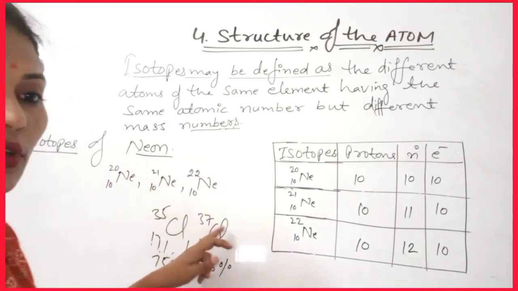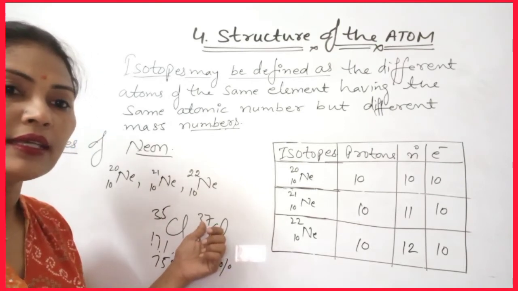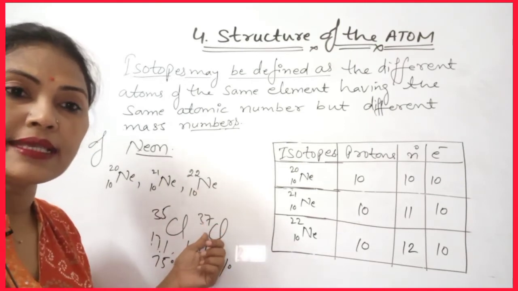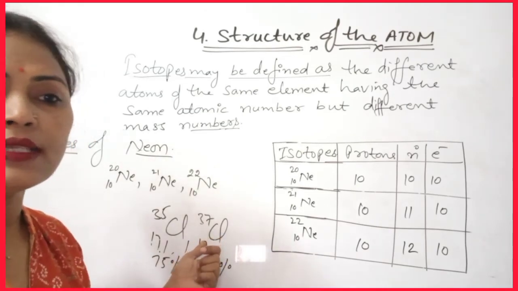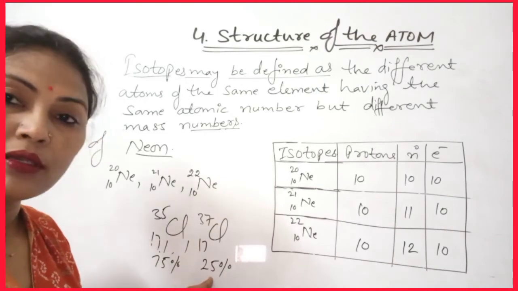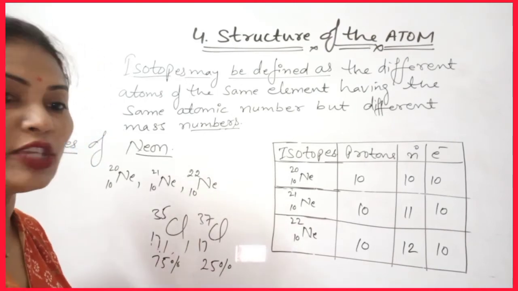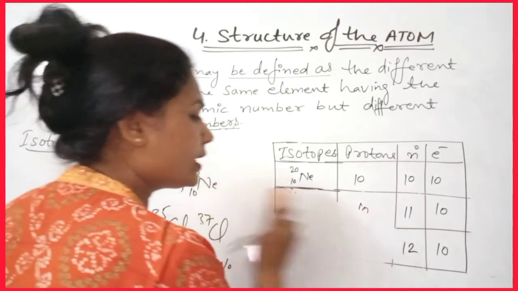The chlorine isotope chlorine 37 has a mass of 37 and its abundance in nature is 25 percent. So we can find the average mass of chlorine like that.